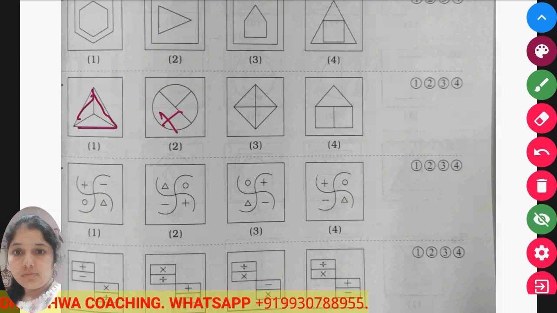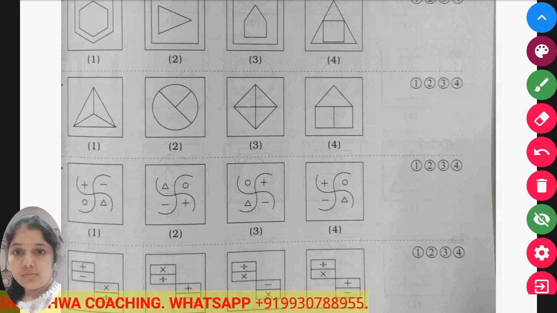Now see, the square is divided into equal segments, and here a pentagon is there, but it is not divided into five equal parts. So the pattern is different here.